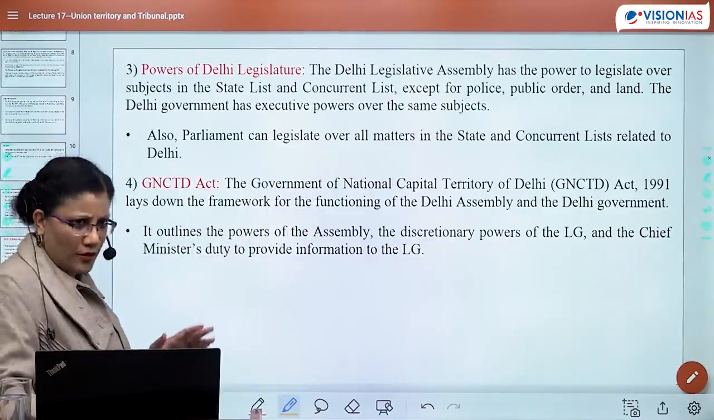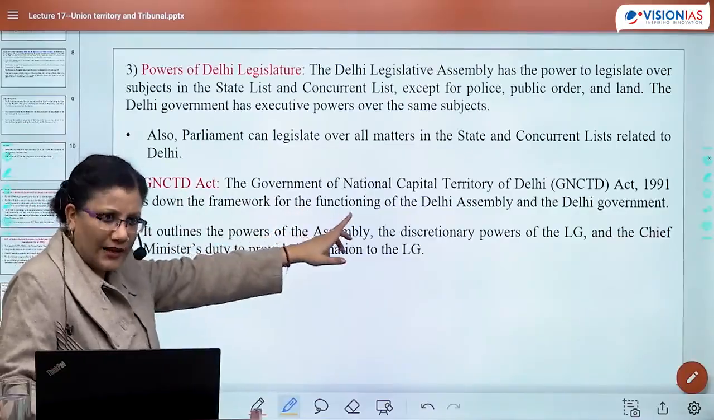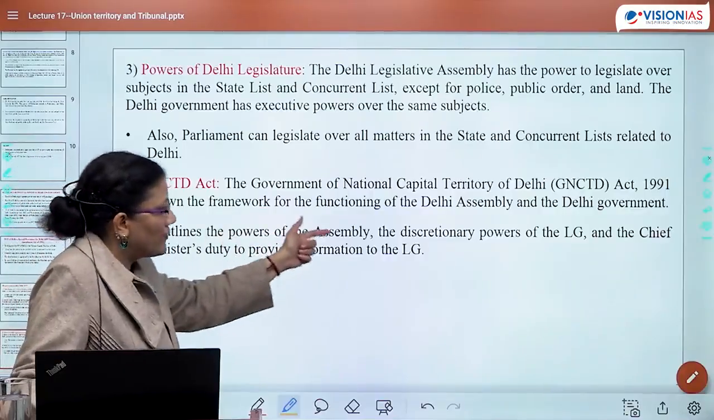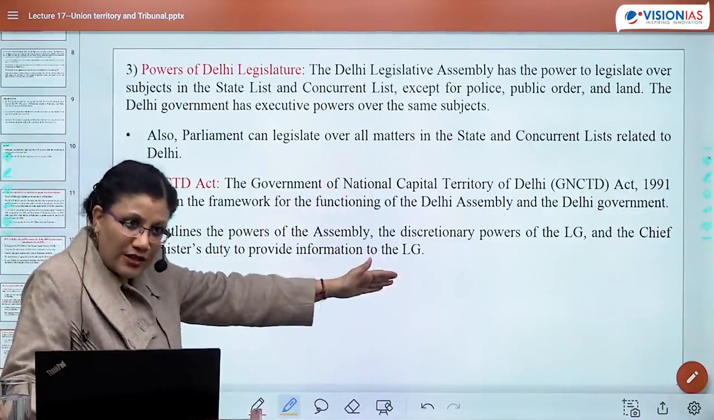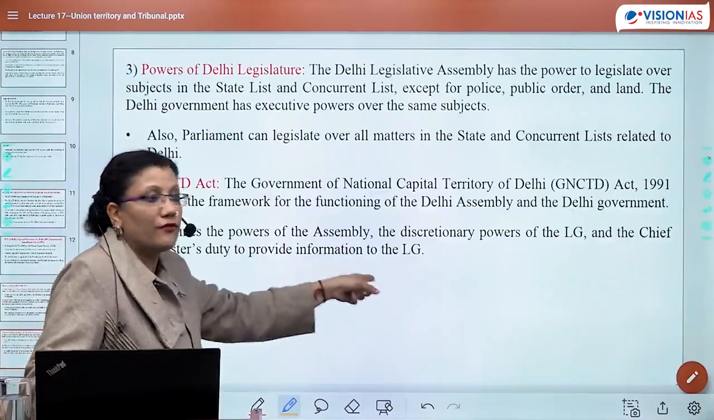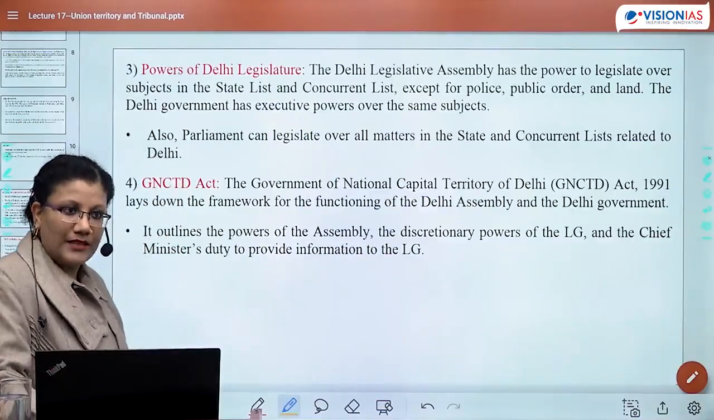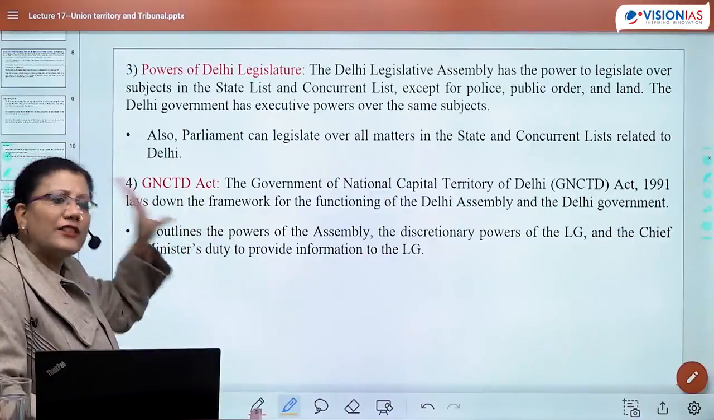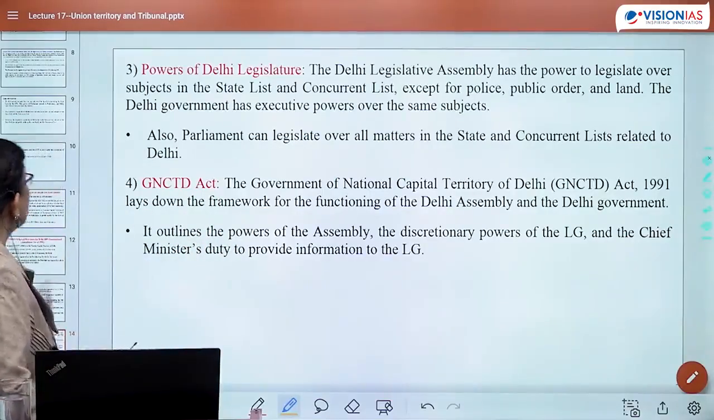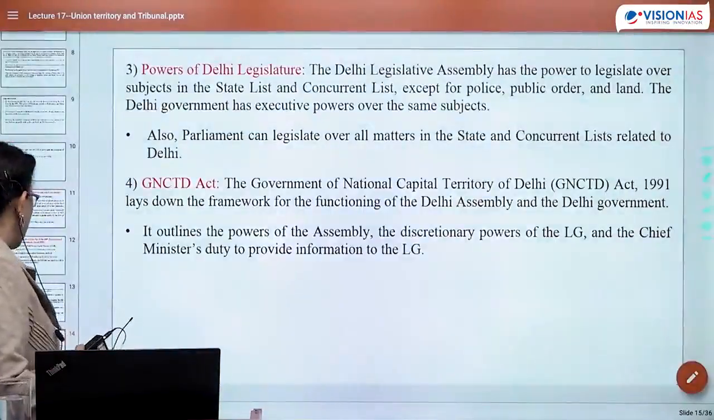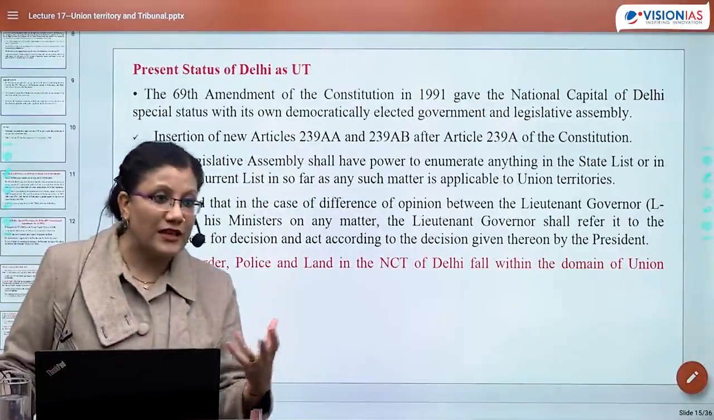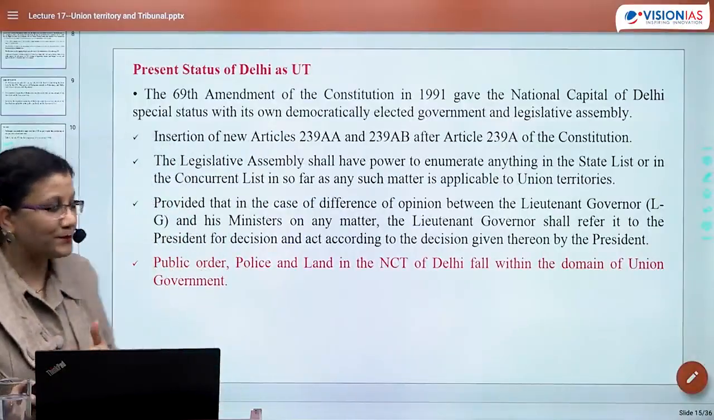वैसे तो यूपीएससी will not bluff, उनको लिखना होगा तो वो पूरा लिखेंगे, ये will never go for short forms. It outlines the powers of the assembly, the discretionary power of the LG, and chief minister's duty to provide information to LG. ठीक है? So this particular act is dealing with each and every aspect. What is the area on which CM can make laws? What are the areas on which LG have special powers? What is going to be the duty of CM as far as LG is concerned?